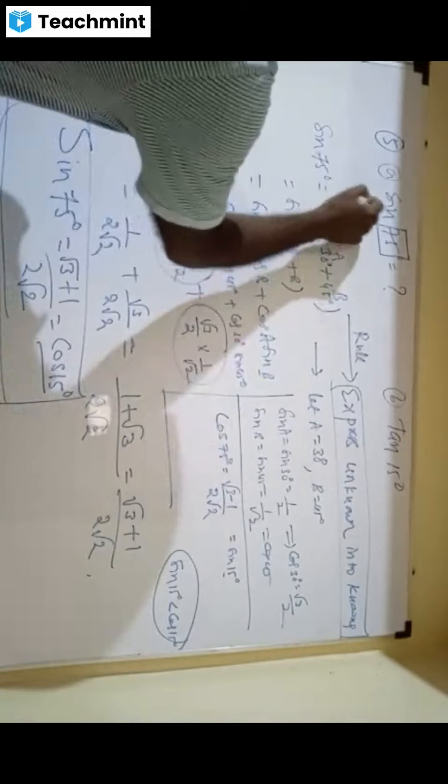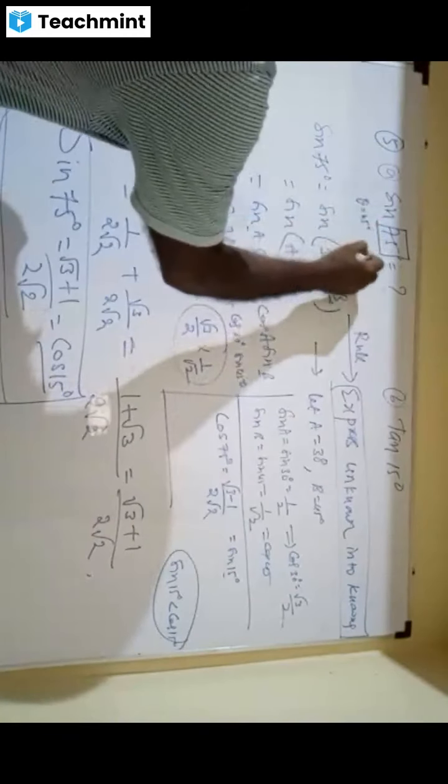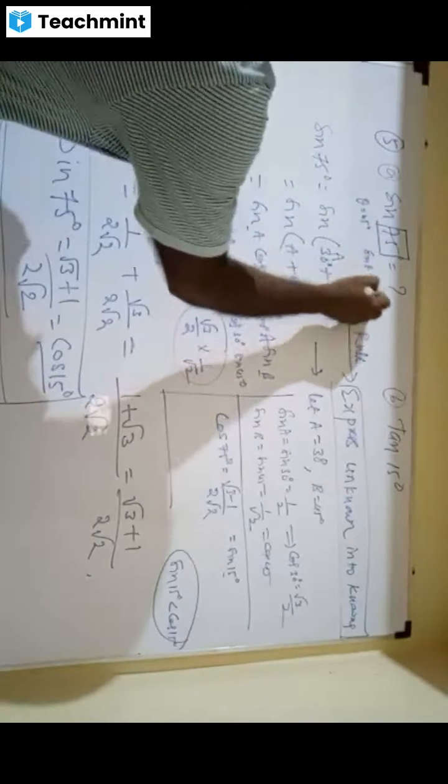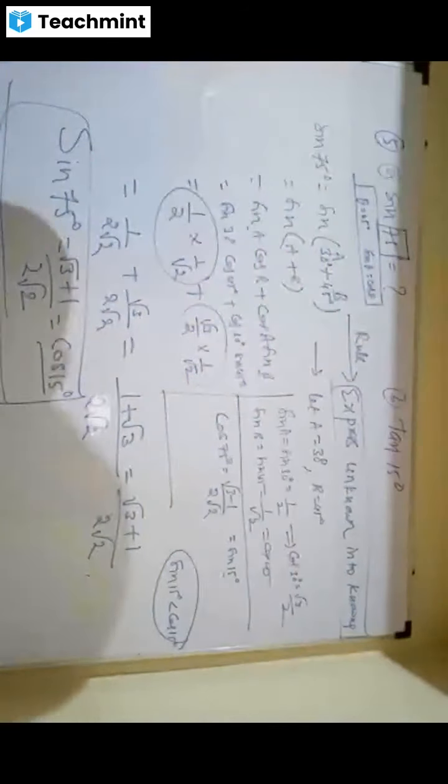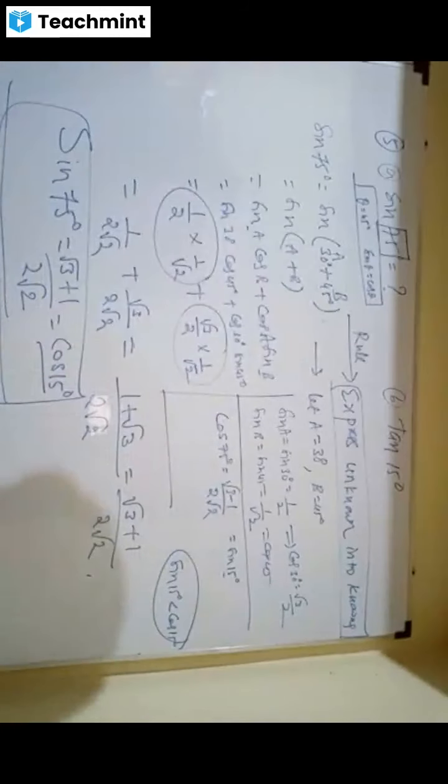A very interesting thing I tell you: if theta is 45 degrees, sin theta equals cos theta. Yes or no? All of us know this. Yes, sir. But I think you take this here so that quickly you don't require it.